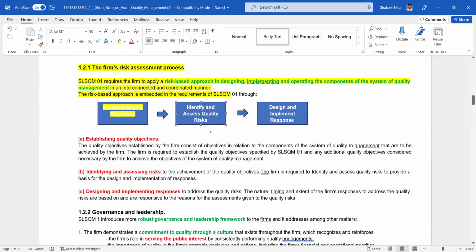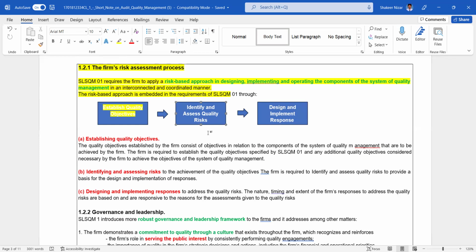After establishing the quality objective, we need to assess quality risk. What are the risks? Lack of resources. Sometimes we don't have sufficient and competent staff to carry out the audit engagement. Lack of technology, inexperience. In some areas we are not that experienced, like bank auditing. Likewise, complex things we are not that experienced in.